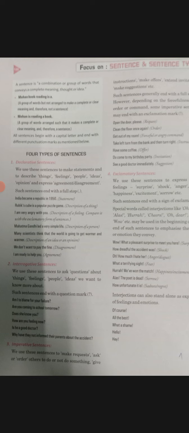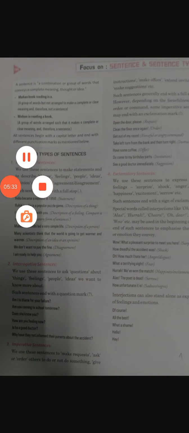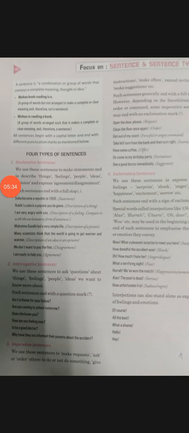Now the last one is the exclamatory sentence, and this one is the easiest. All your sudden feelings, your surprise, shock, anger, happiness or excitement, all come in the exclamatory sentence, like the words hurrah, cheer, oh dear. These are examples of exclamatory sentences.